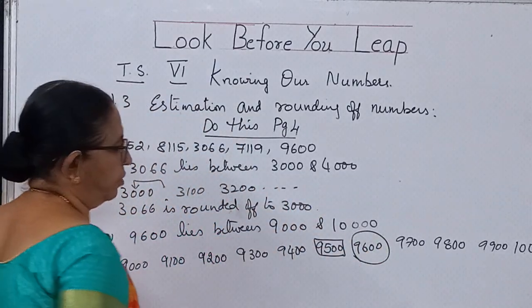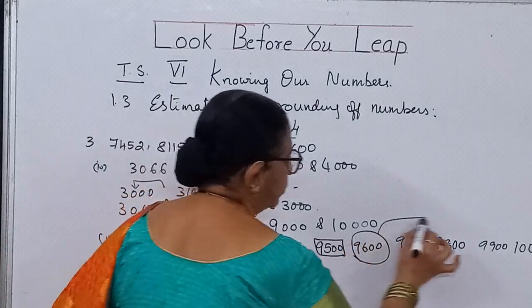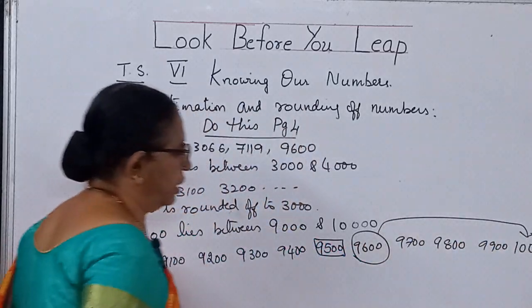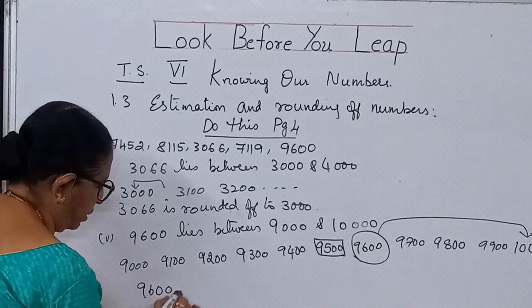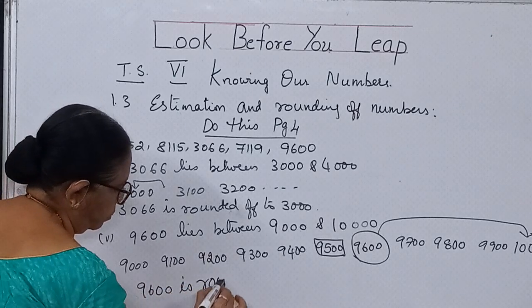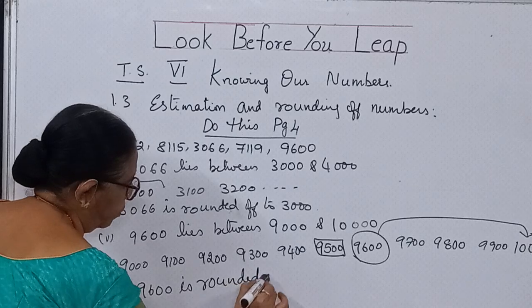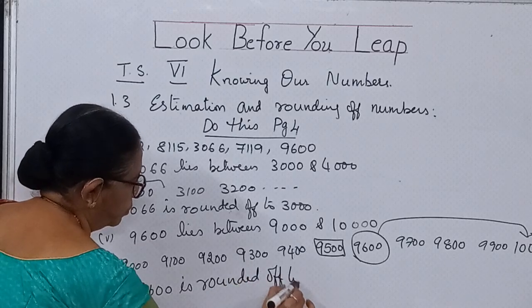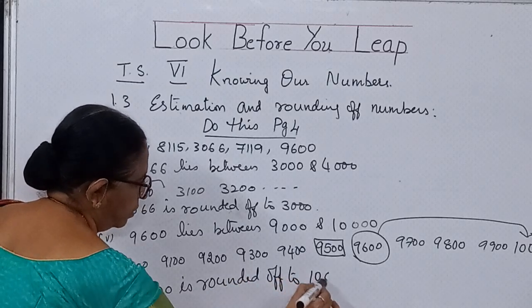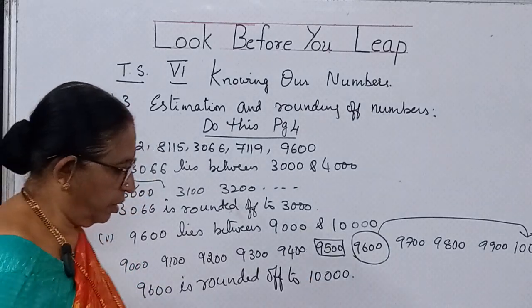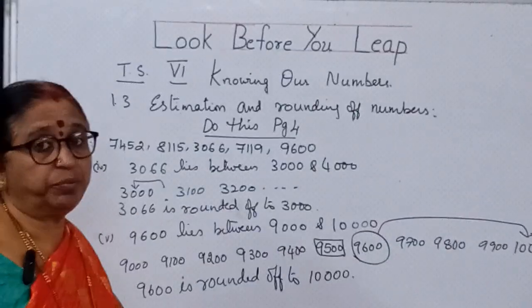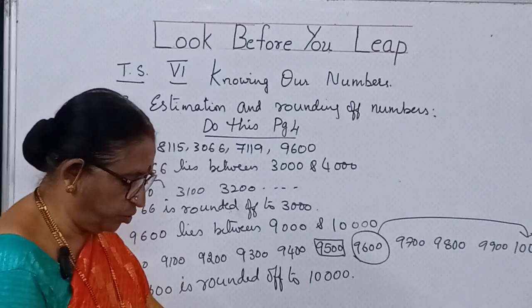So here this is the middle value and 9,600 is here. This is more than the middle value. So it should be rounded up to the next one, 10,000. So 9,600 is rounded off to 10,000. So you will do these sums, children, in your textbook page 4.